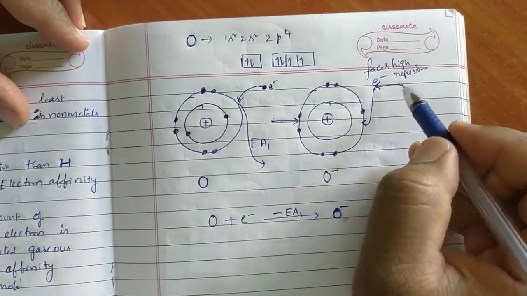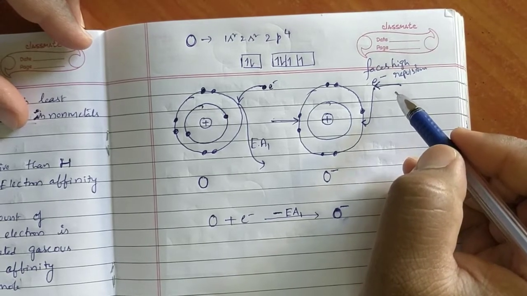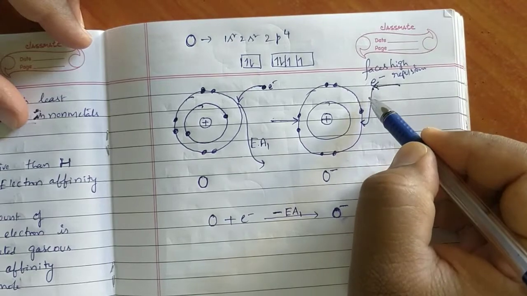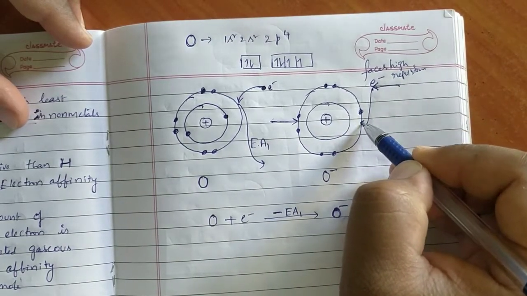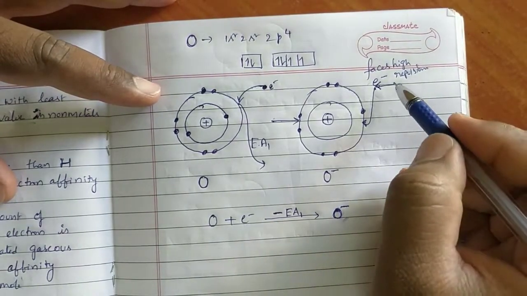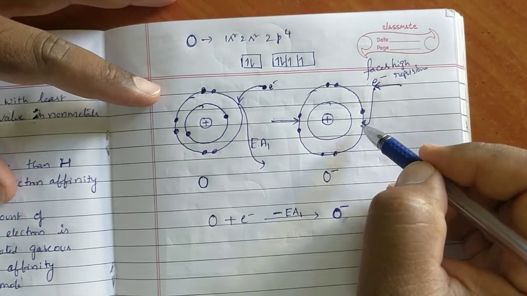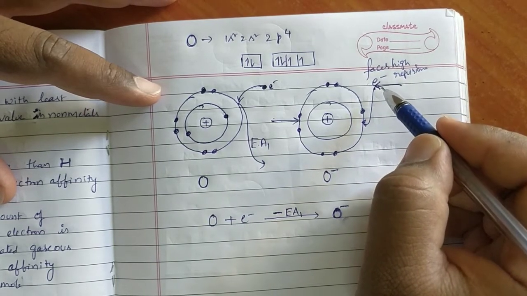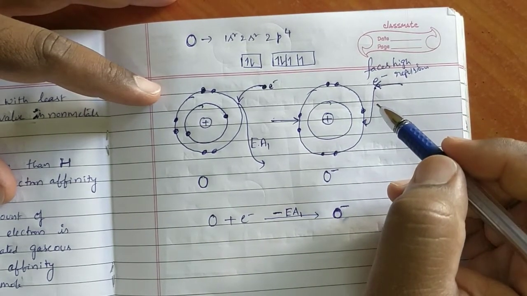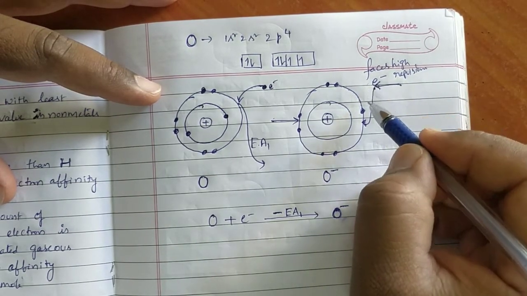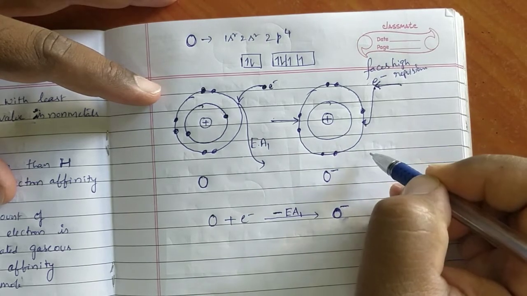We are pushing that electron to enter that outermost shell. That pushing energy given from outside is very much greater than the energy released while the electron is entering the outermost shell.